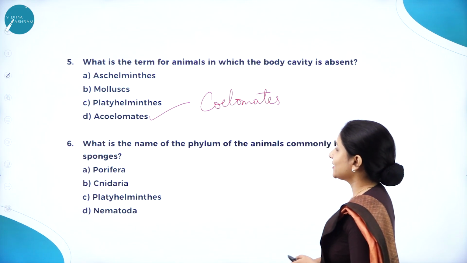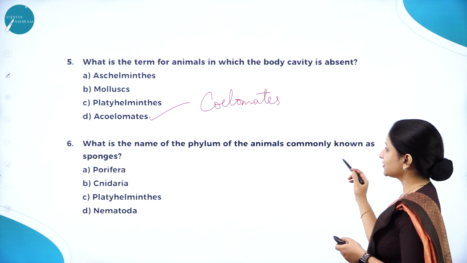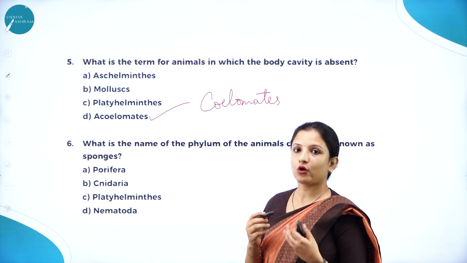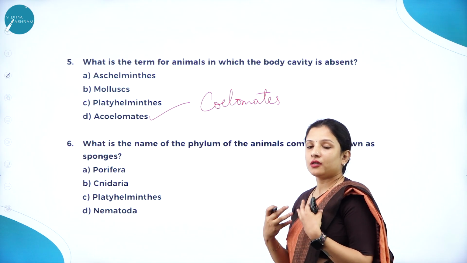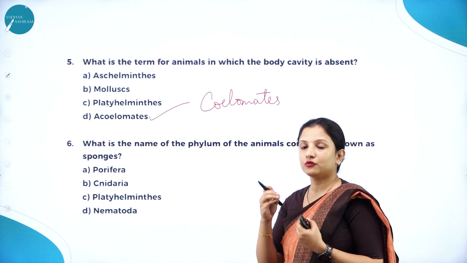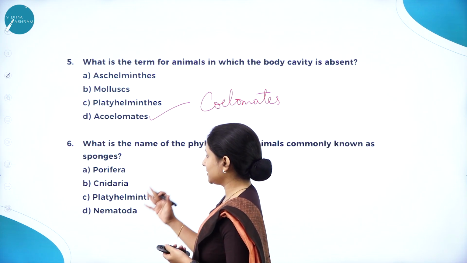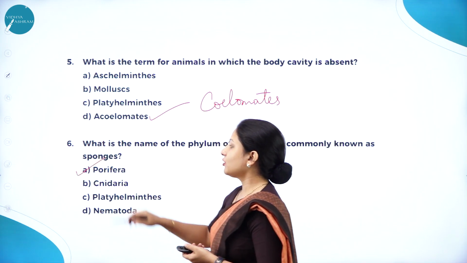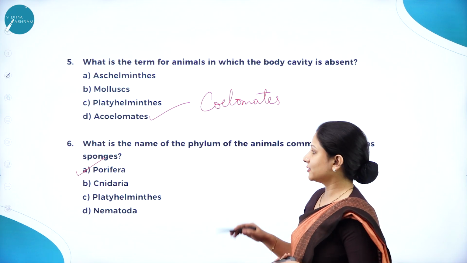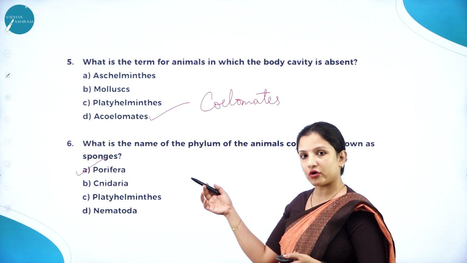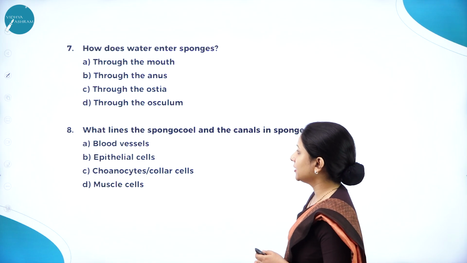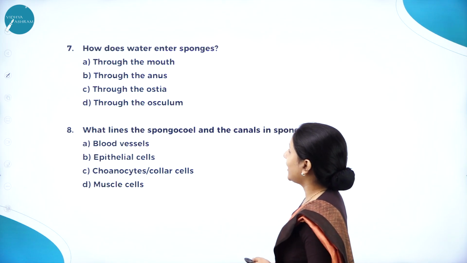Next question, what is the name of the phylum of the animals commonly known as sponges? So, is it Porifera, Cnidaria, Platyhelminthes, Nematoda? It is Porifera. So, the group of organisms which are called sponges are put under Porifera and they are non-chordates.